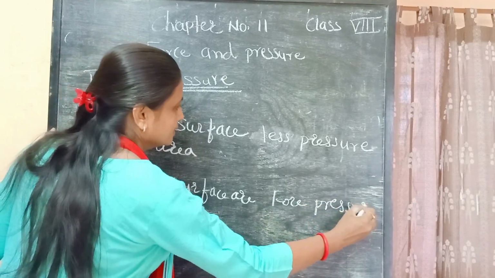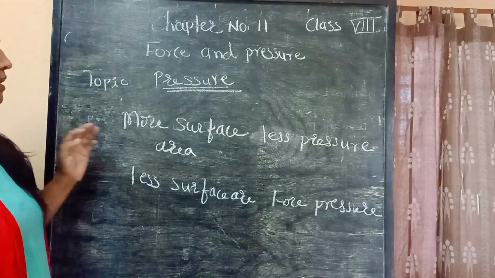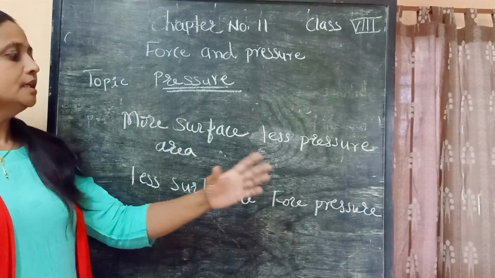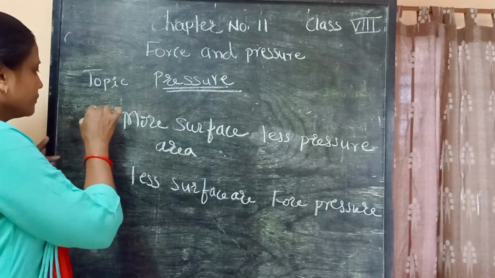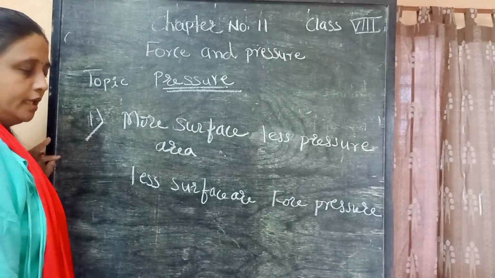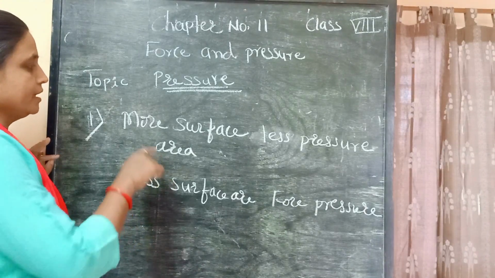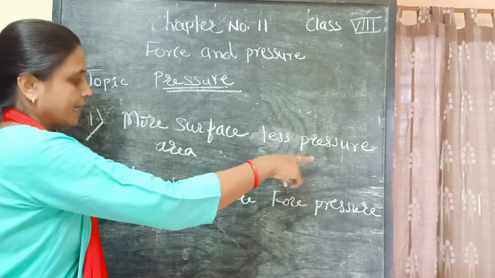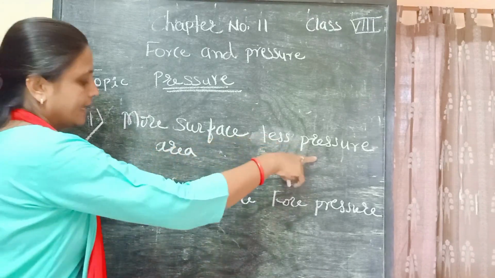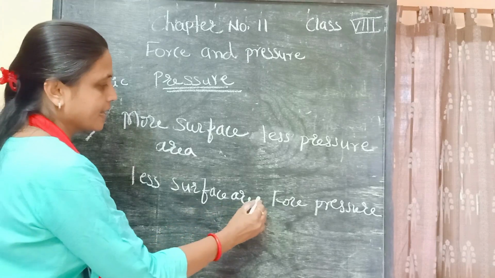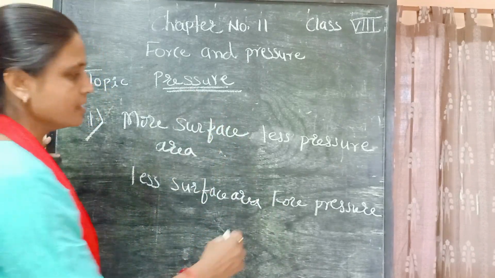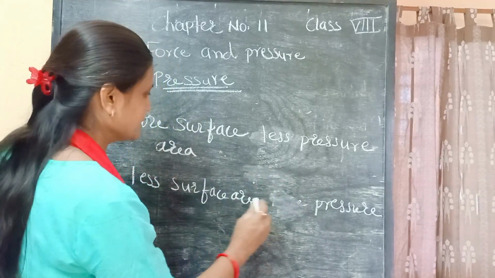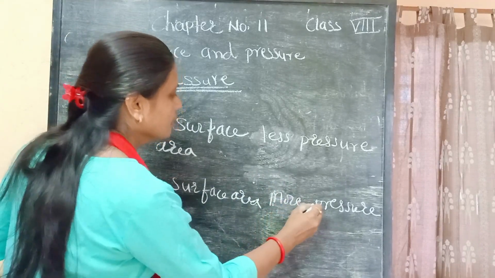This is the simple relation between surface area and pressure, and it is the first thing on which pressure depends. More surface area, less pressure; less surface area, more pressure.